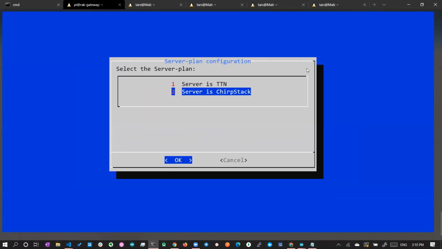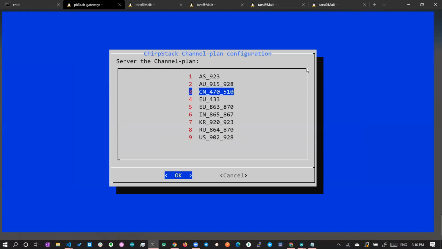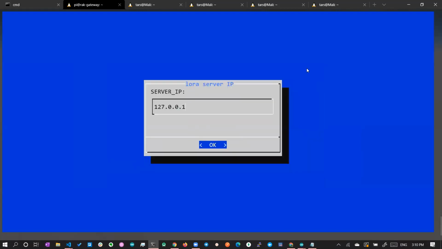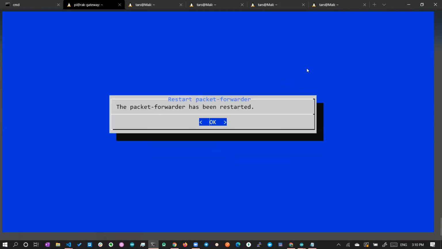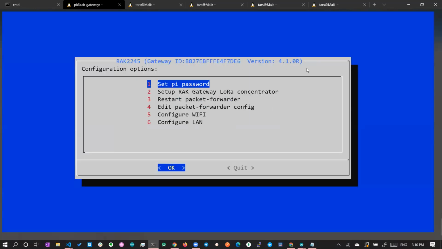You can go here, choose server ChirpStack, choose the configuration plan, choose European, and set the IP address. Once you set the local IP address, it will restart the server. You can see the packet forwarder has been restarted. So this LoRa gateway, which I showed a few minutes ago using the camera, we can either connect to the TTN server, or it has an inbuilt ChirpStack, right?